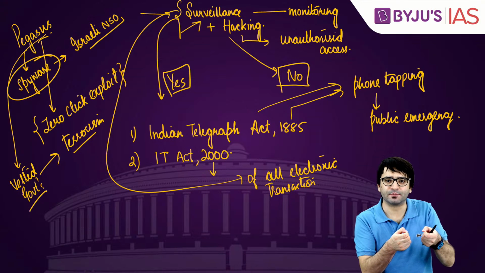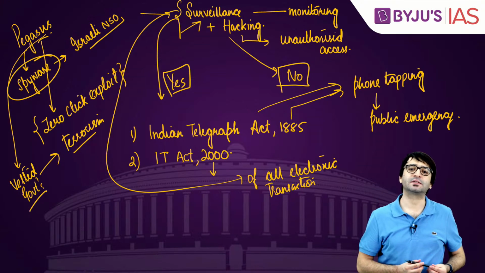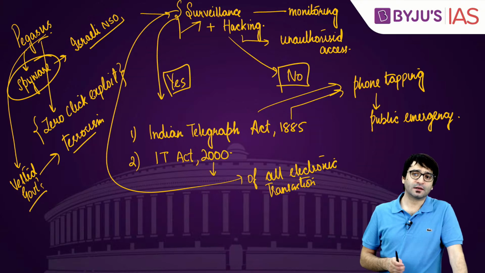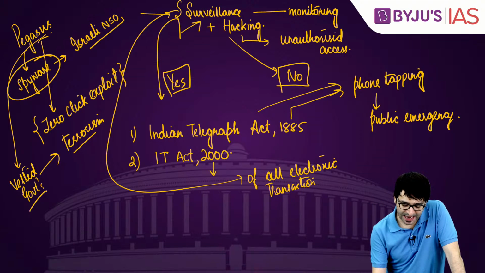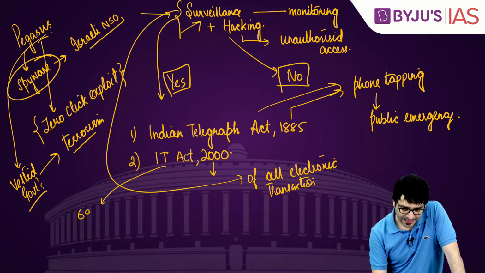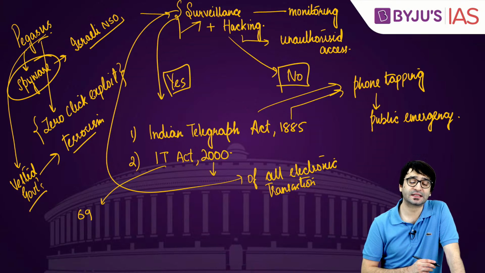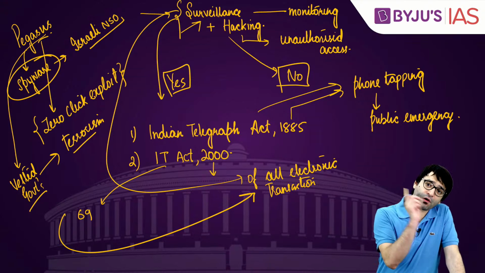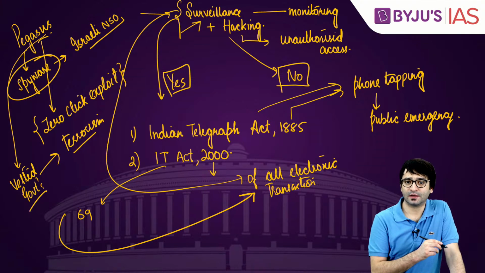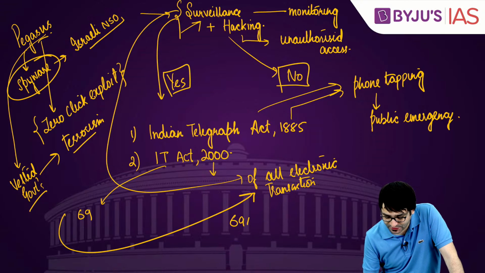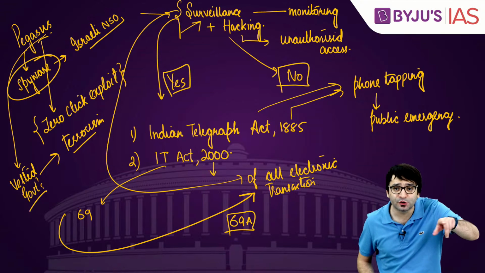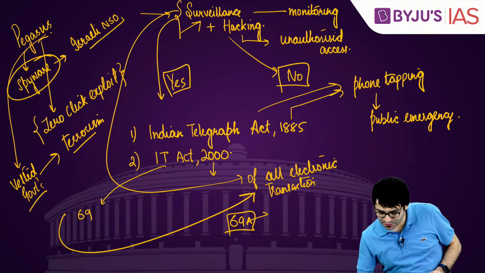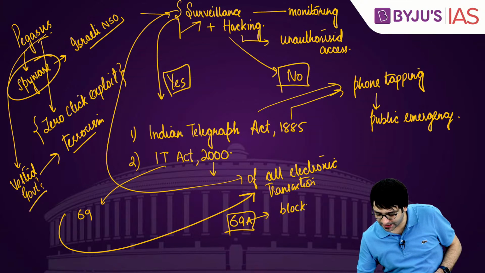This mail can be decrypted because I am put under surveillance. And this Indian Information Technology Act 2000, it has an important section called Section 69, which authorizes the interception of all electronic transaction. It has another section, Section 69A, which was also in the news. And this basically talks about blocking intermediary.